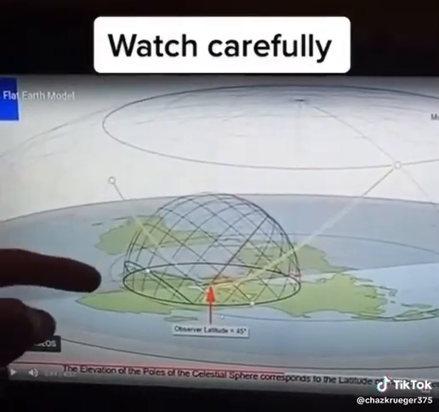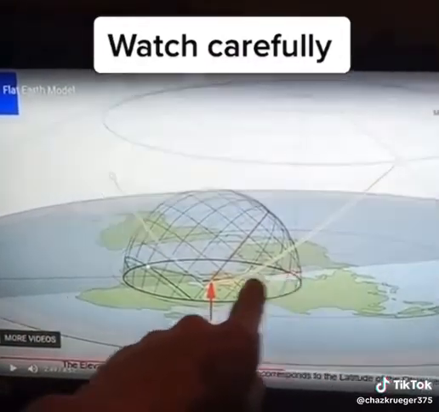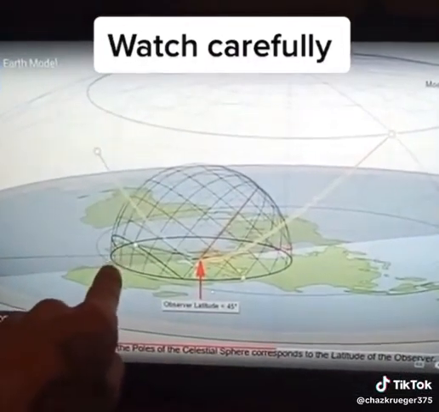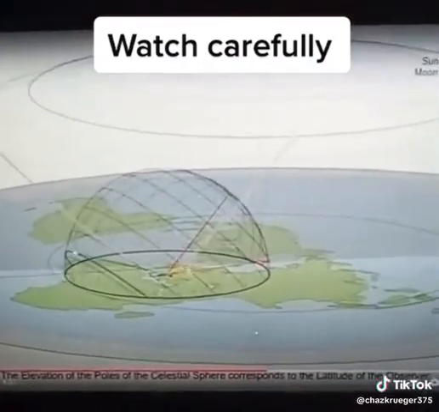Now if you're at the equator, the North Star would be at the horizon. You wouldn't even be able to see the North Star if you go past the equator. See? Watch, I'm going to show you. But first, you're going to see how it looks.